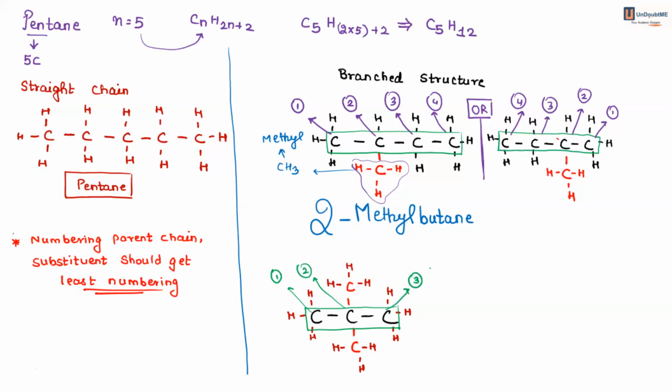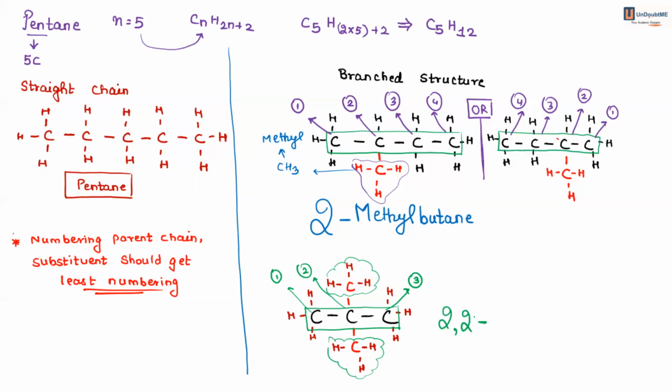Now, how many branchings are there? Two branchings. Both the substituents are on which carbon atom? Both are on carbon 2. So definitely we have to write the position for both. So we will write 2, 2 hyphen. We cannot write only 2.